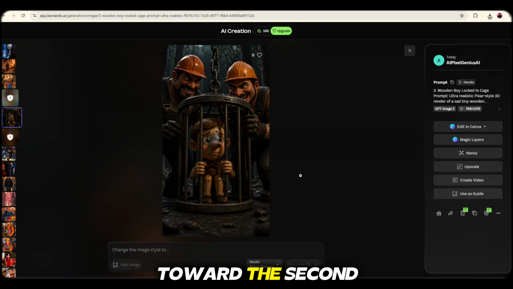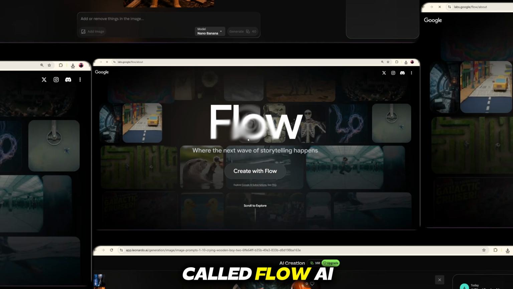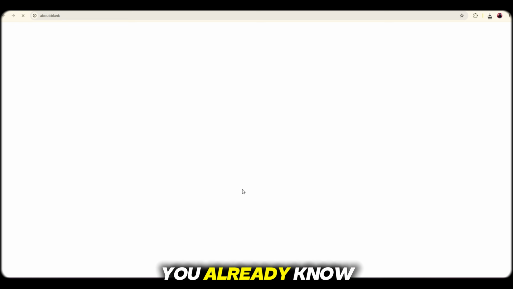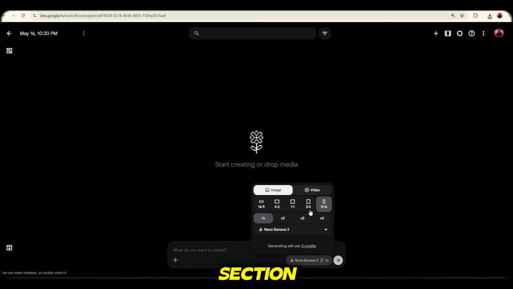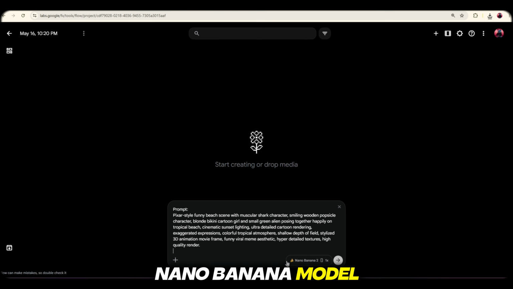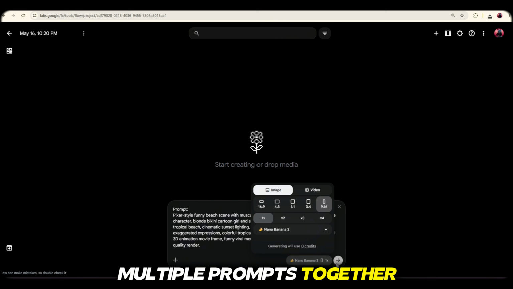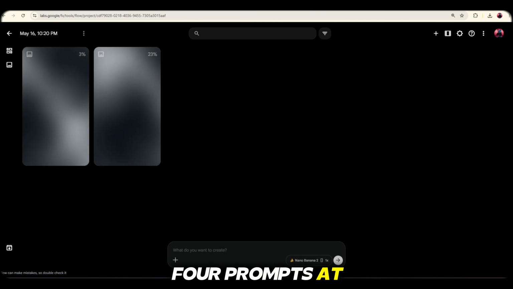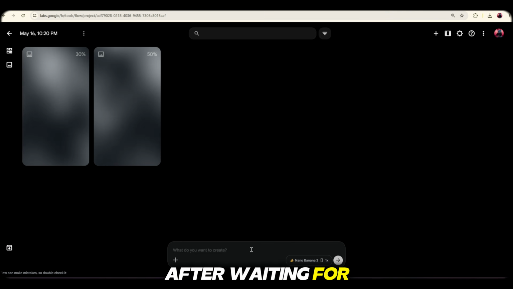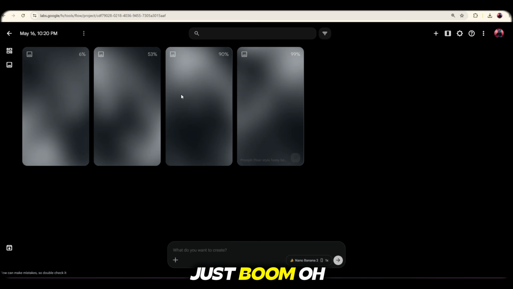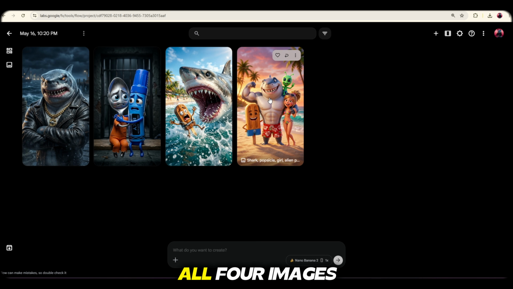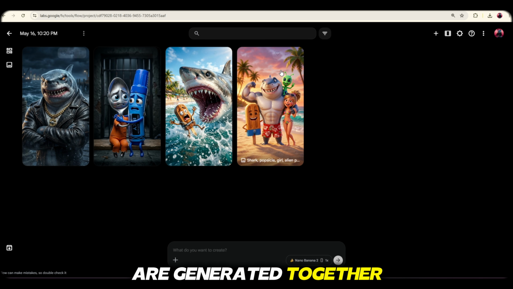Next, let's move toward the second free image tool called Flow AI. As many of you already know, this tool is also completely free. I open the Flow AI website, go to Create with Flow, and inside the image section I select the Nano Banana model. Then I upload multiple prompts together, around 3 to 4 prompts at the same time. After waiting for a few seconds, just boom! Oh my god, viewers, all 4 images are generated together instantly.